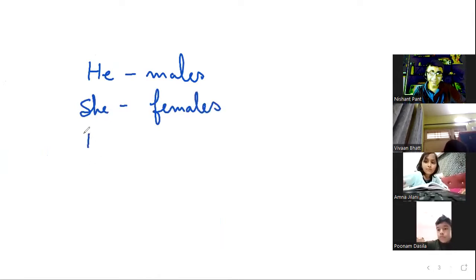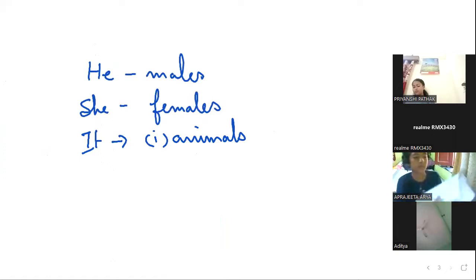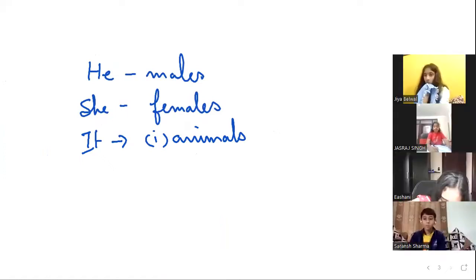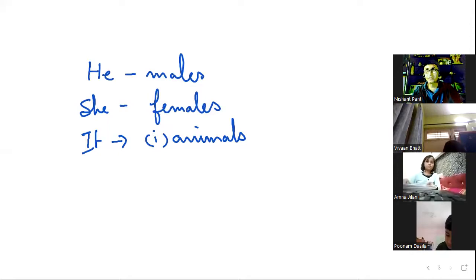And it is used for animals, unless they are our pets and we call them by name. Sometimes when we refer to our pets, we are giving them a lot of respect, a lot of izzat.